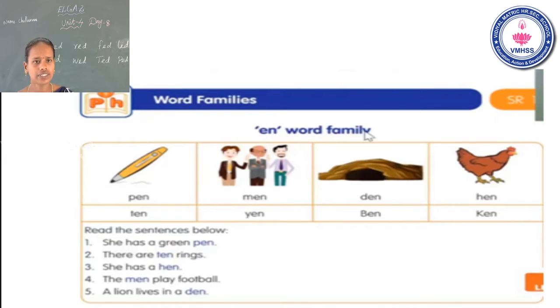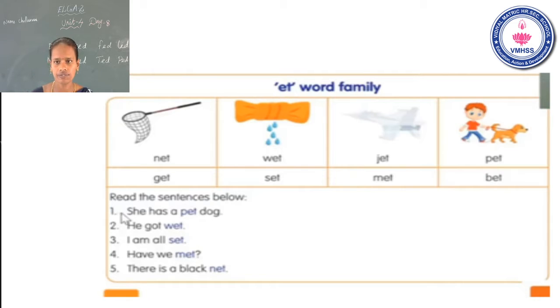The next one, et word family. Okay? Just small reading. Okay? Et word family. See the first row: net, wet, jet, pet. See the second row: get, set, met, bet. Okay?